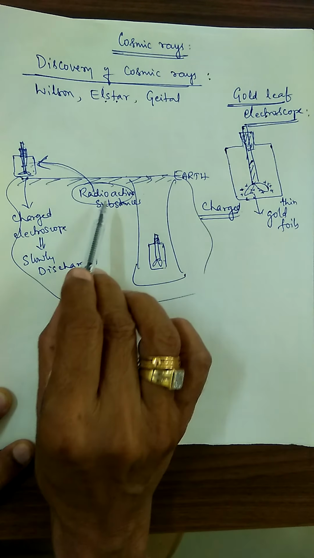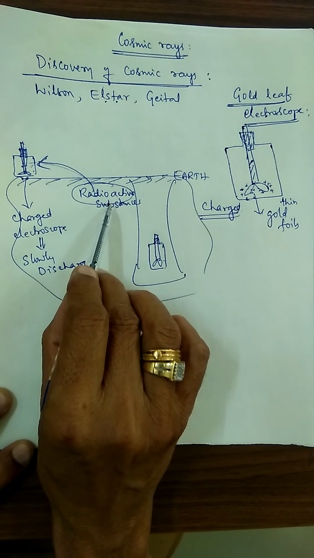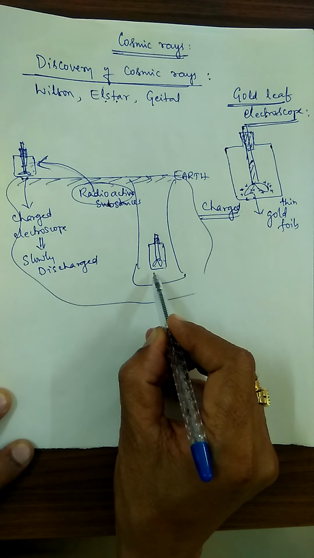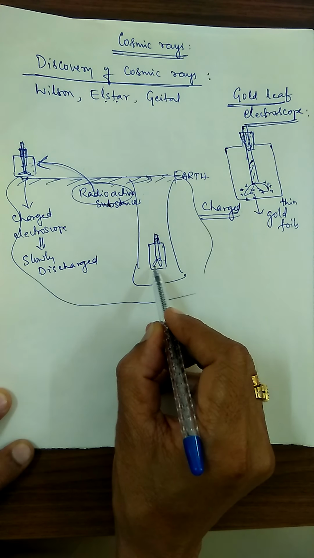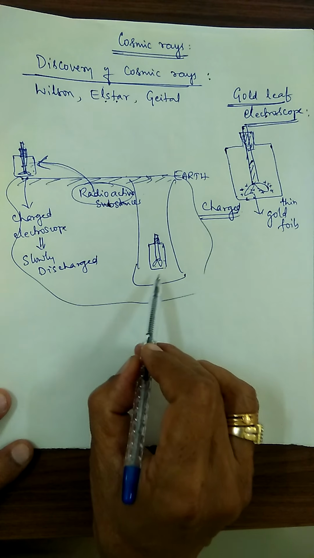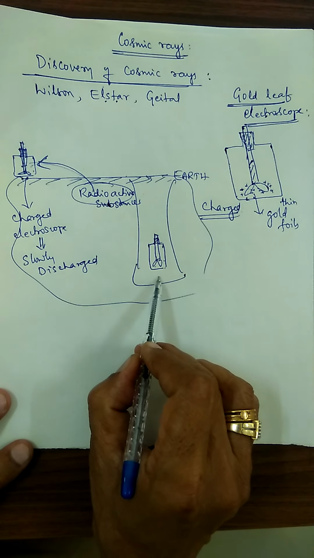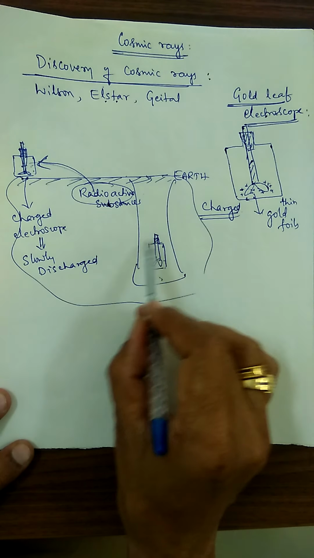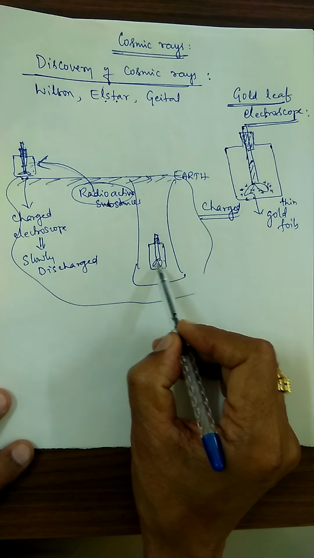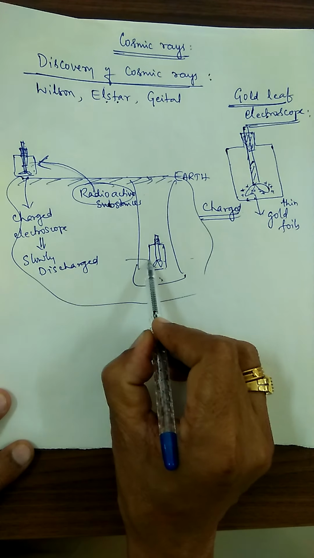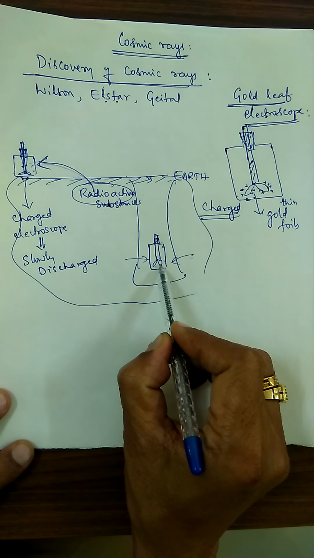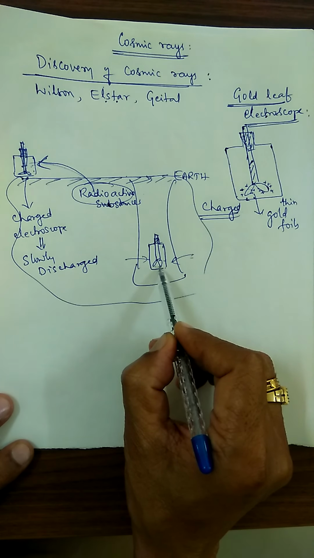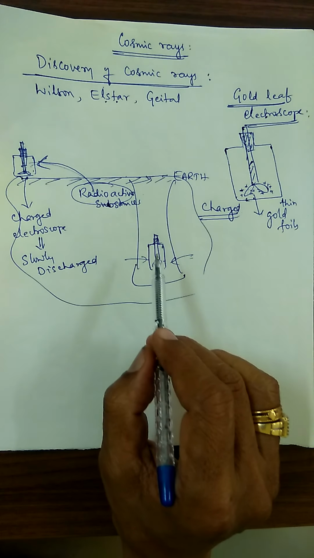Now, if this is the reason, this charged electroscope is going to get discharged very easily. It has to be, because inside the Earth crust a huge amount of radioactive material is present. Due to that, the radiation is said to be more here. Due to that radiation, the charged electroscope has to discharge very easily. But that has not happened.